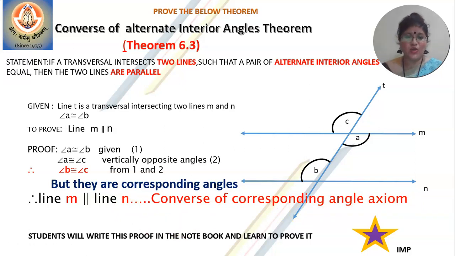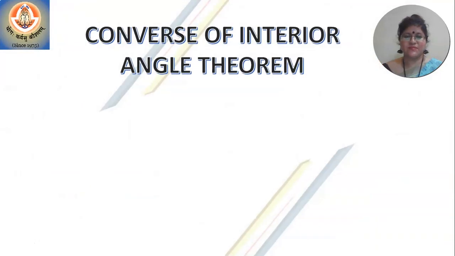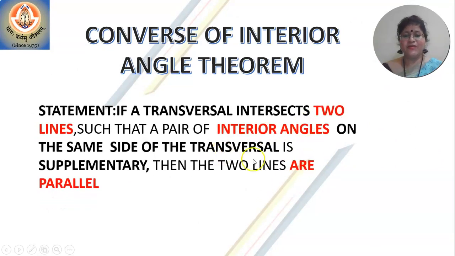Okay. Now let us look at another theorem, which is the converse of interior angle theorem. So before that, let us see what is the statement for the converse of interior angle theorem. If a transversal intersects two lines such that a pair of interior angles on the same side of the transversal is supplementary, then the two lines are parallel.